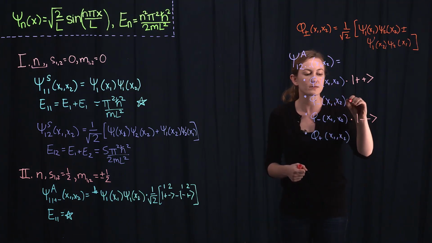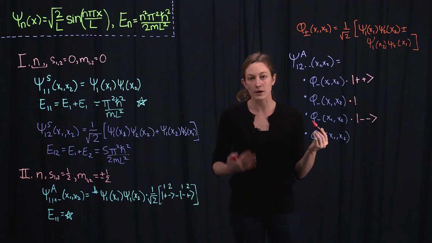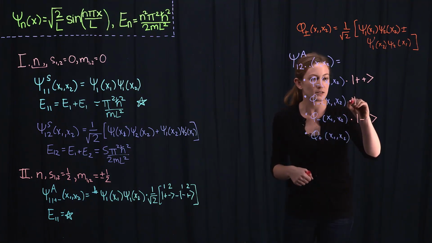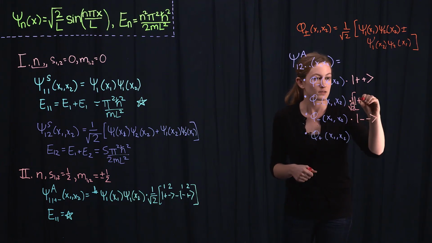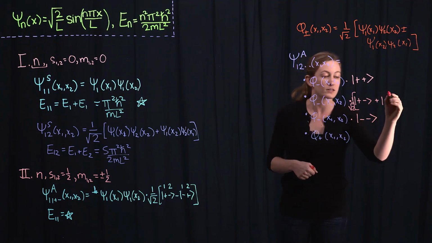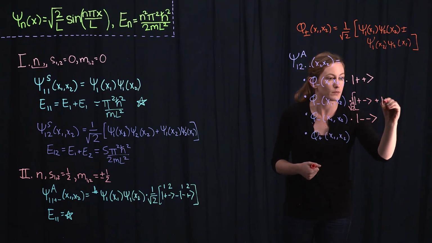so the spatial part has to be antisymmetric so that the whole wave function is antisymmetric. Then we have 2 possibilities where one particle could have spin up and the other could have spin down. And I'll write these possibilities in the following linear combinations. So there's the symmetric linear combination, so plus, minus, plus.